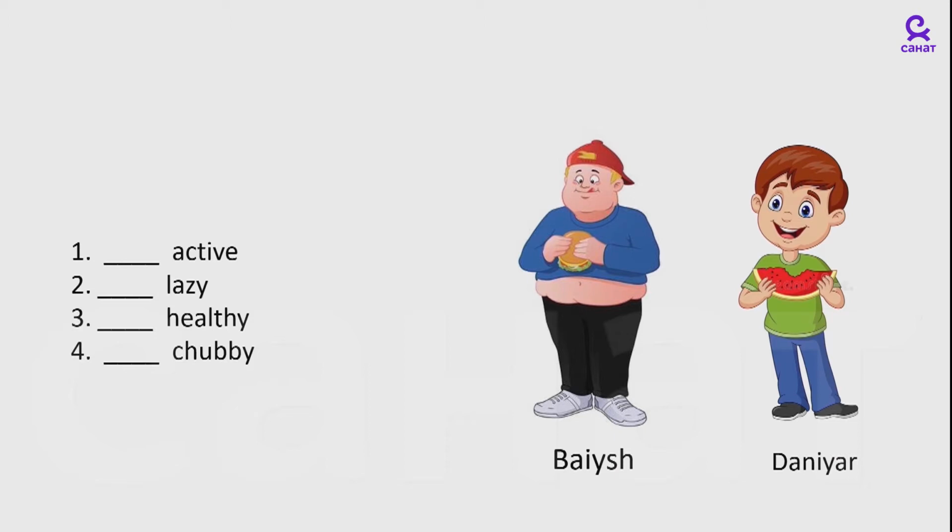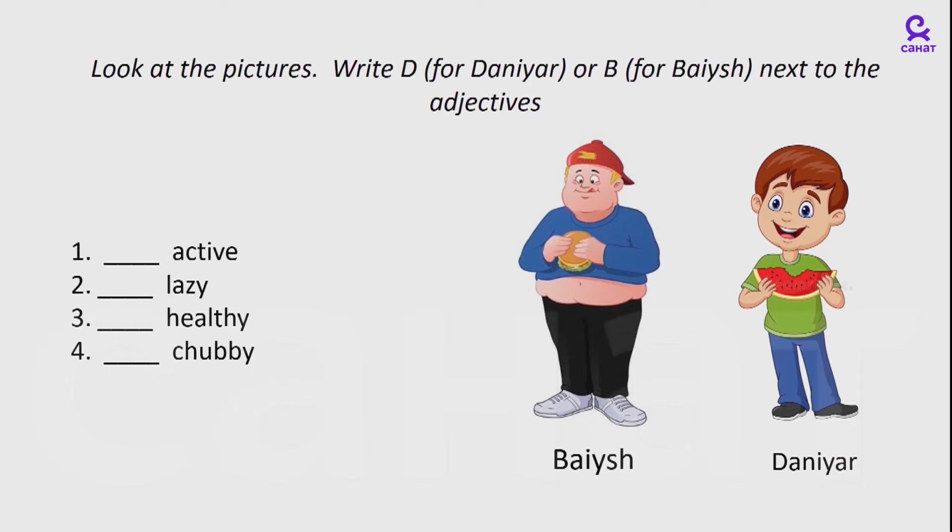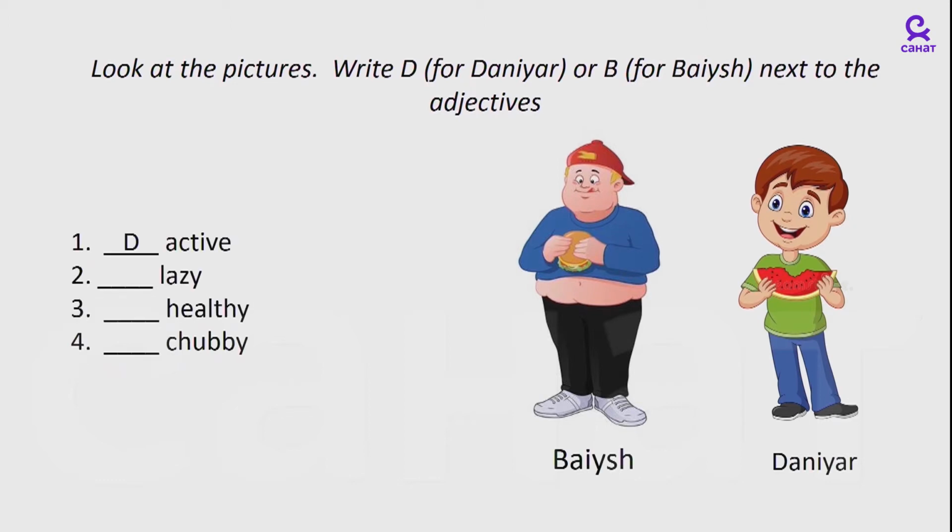These adjectives describe Baish and Danyar. So look at the pictures and write D for Danyar and B for Baish next to the adjectives. For example, who is active? Danyar is active. Write D next to active. Now, what about the rest of the adjectives?